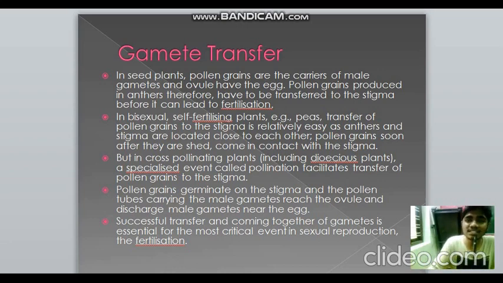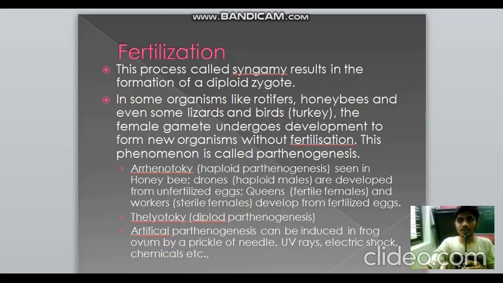So for fertilization, the very important aspect is that the gametes should be produced well, they should be formed well, gametogenesis should be a success. Also, the coming together and the fusion of gametes is just as important. So now let's talk about fertilization. It's also known as syngamy, and it results in the formation of a zygote. It's a diploid zygote because two haploid gametes are fusing together.